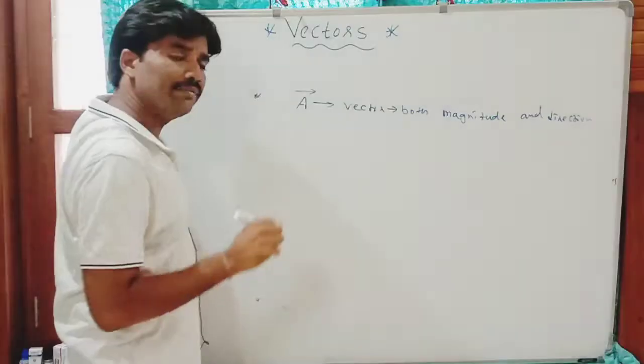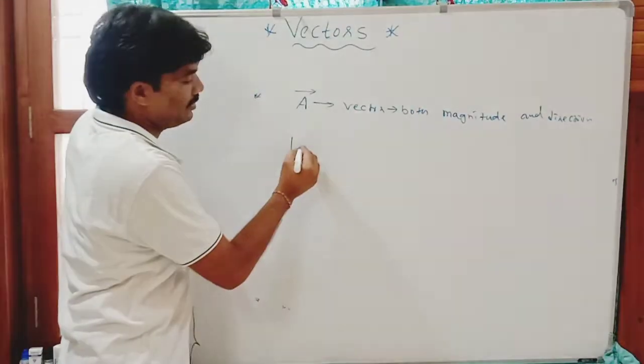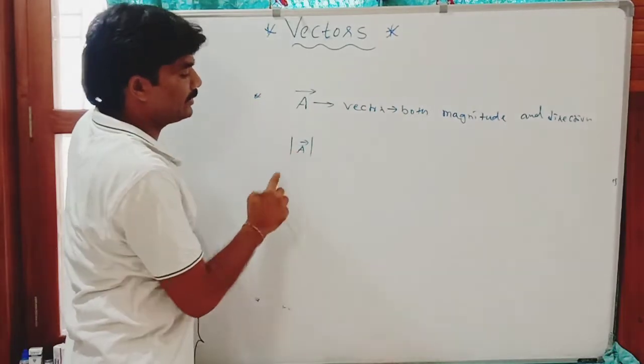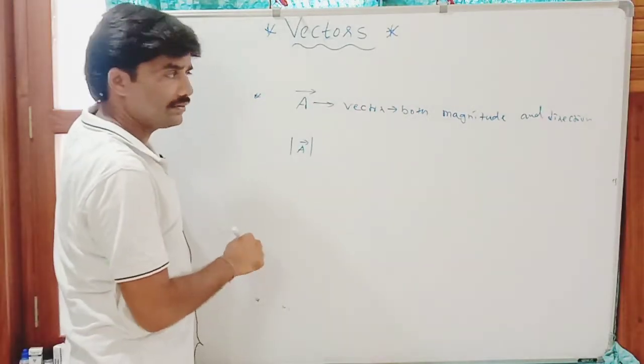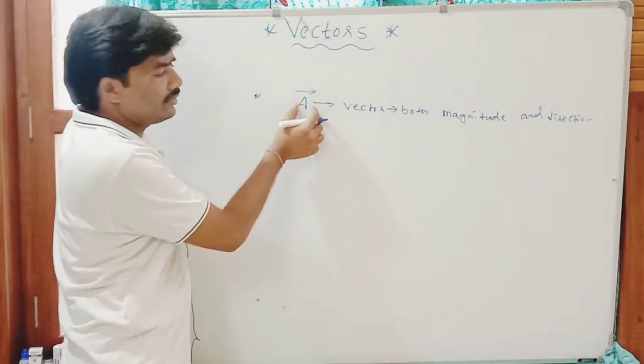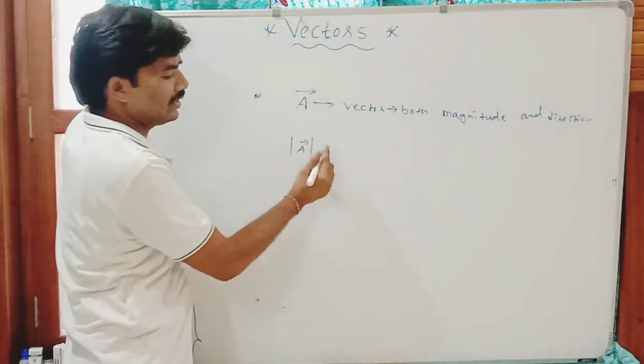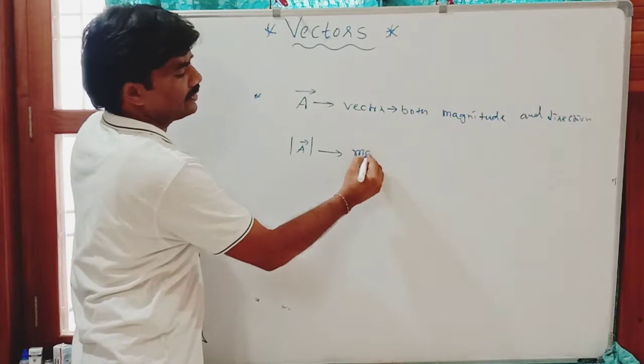To represent only magnitude, we can write this A as modulus of A bar. This is the magnitude.